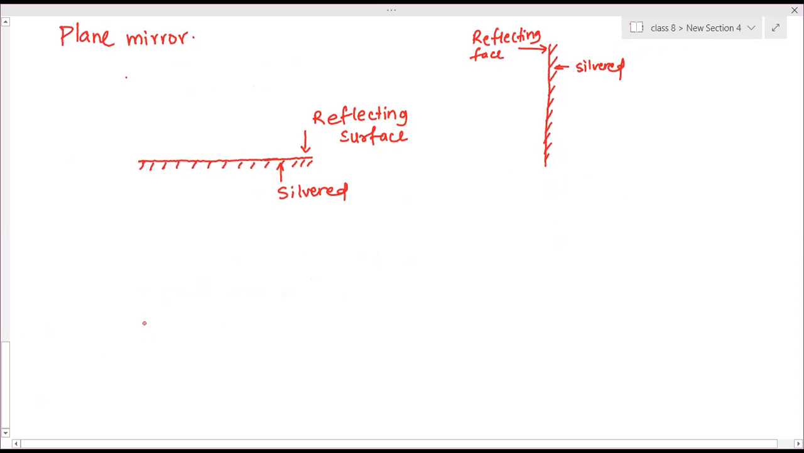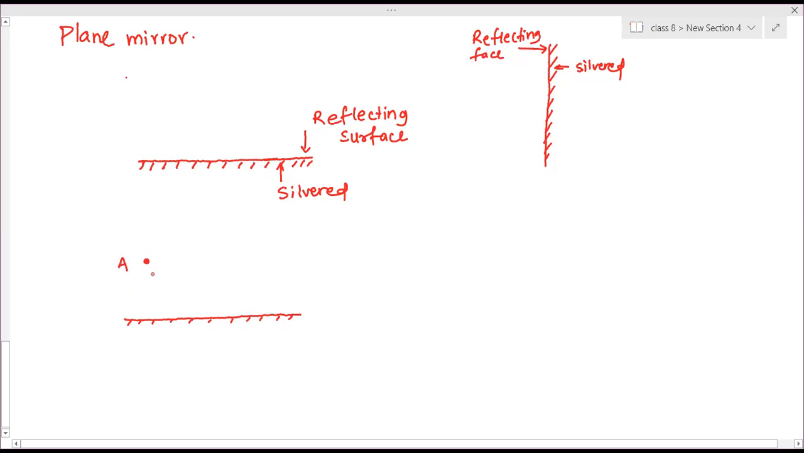For that, we will take this plane mirror. This end is silvered like this. We have to place an object here. Suppose the object is at this position. This is the object, point object A.